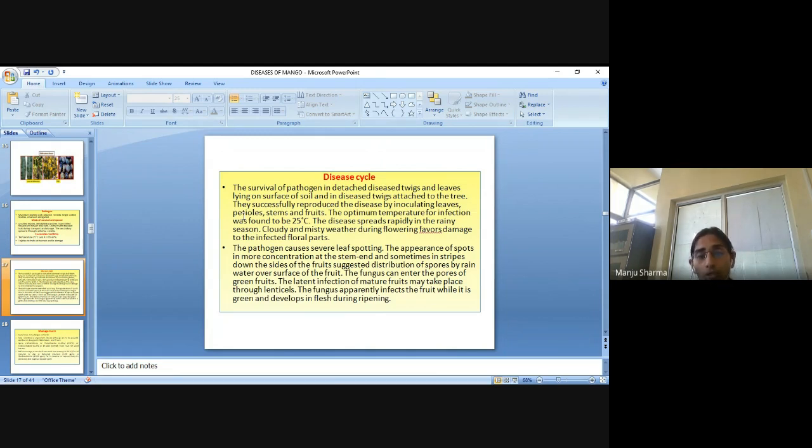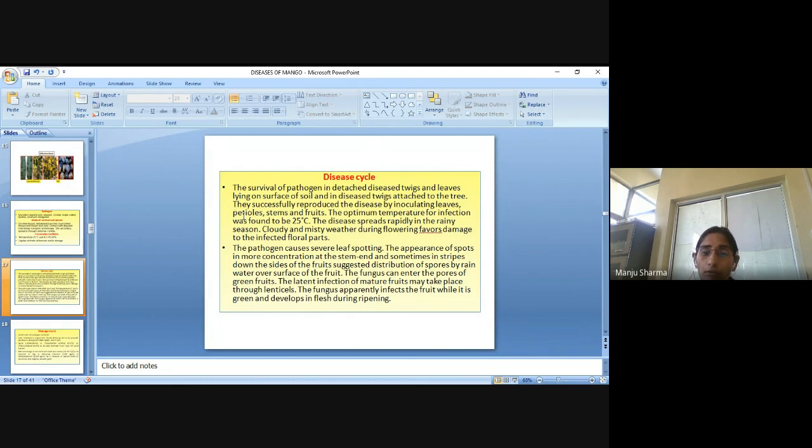The pathogen causes severe leaf spotting, with spots appearing in more concentration at the stem end, and sometimes in stripes down the sides of the fruits, which suggests distribution of spores by rainwater over the surface of the fruit. So the fungus can enter the pores of green fruits.